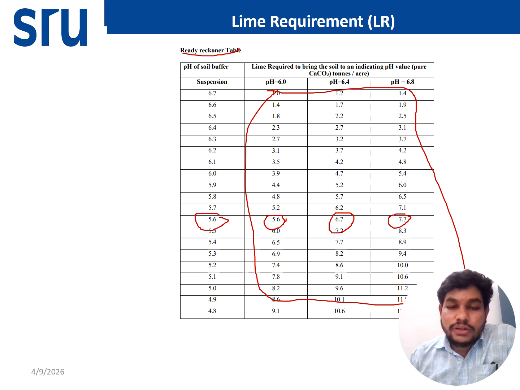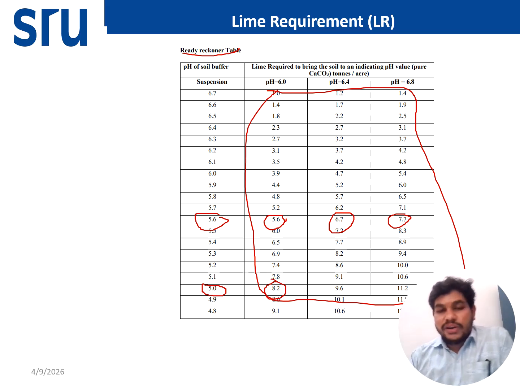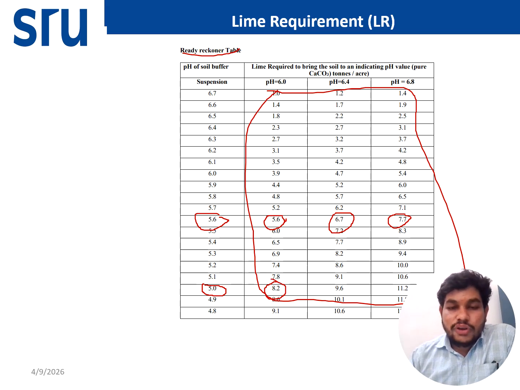Suppose one sample is there, in that sample the soil pH is 5, and we want to make the pH 6, we have to apply 8.2 tons per acre of calcium carbonate. If you want pH 6.4, we have to apply 9.6 tons of calcium carbonate per acre.